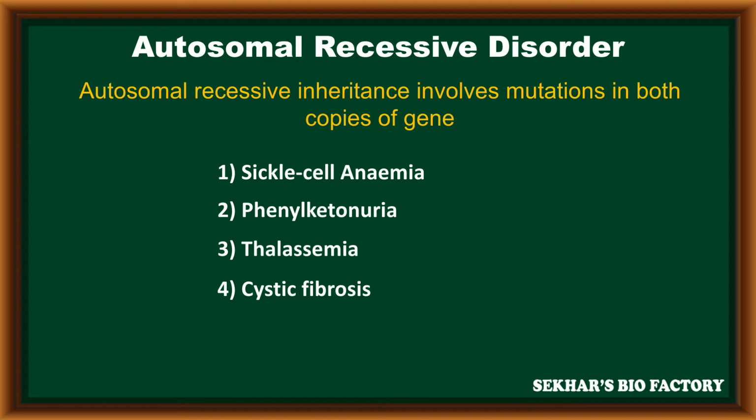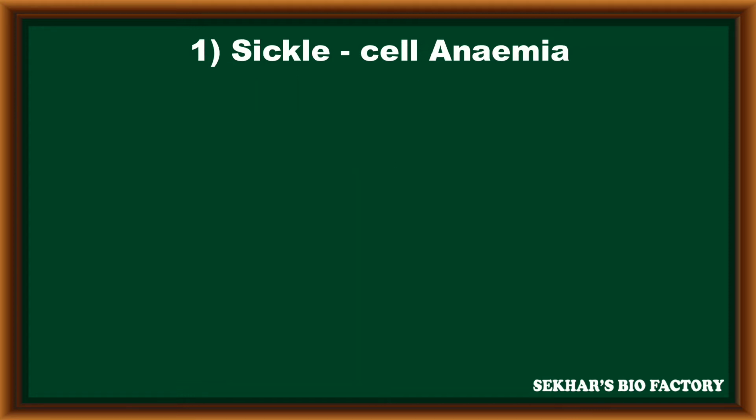These four are examples of autosomal recessive disorders, and the first example is sickle cell anemia.